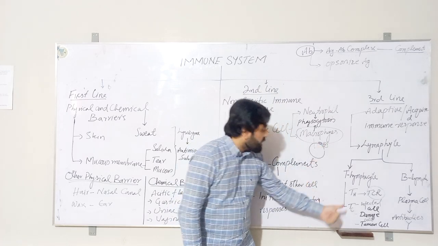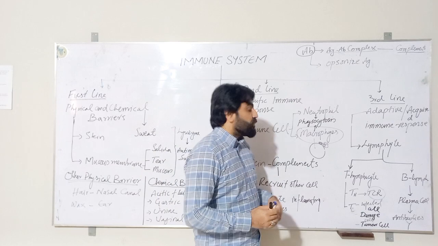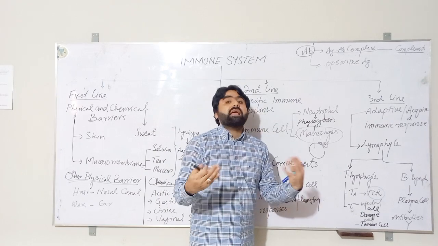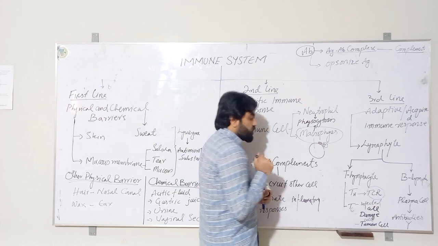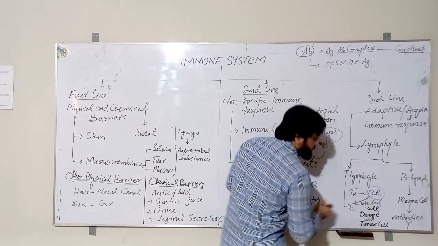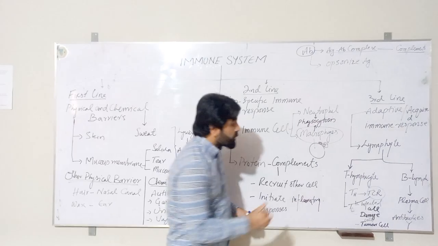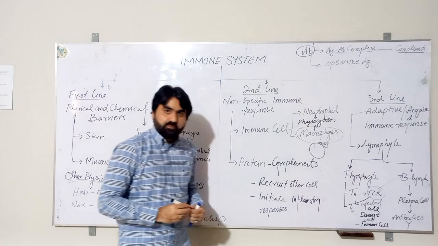So after recognition, this T helper cell gets activated and produces cytokines or interleukins. These cytokines and interleukins activate the T cytotoxic cells or CD8 positive cells and also B lymphocytes.